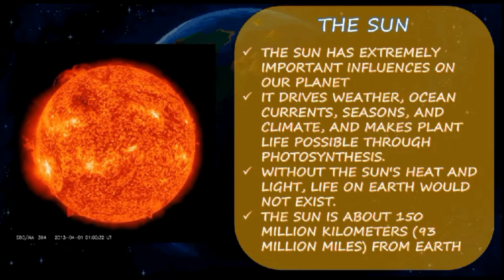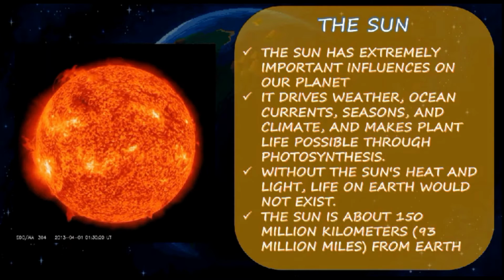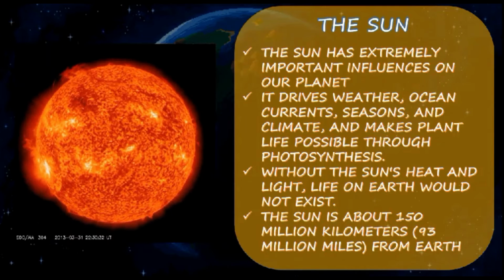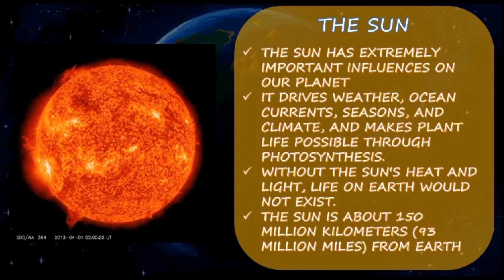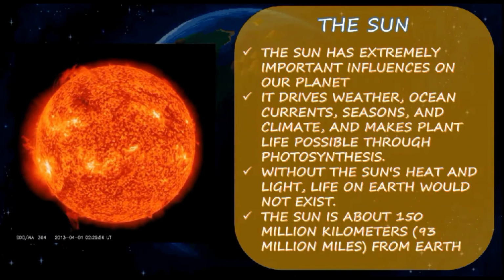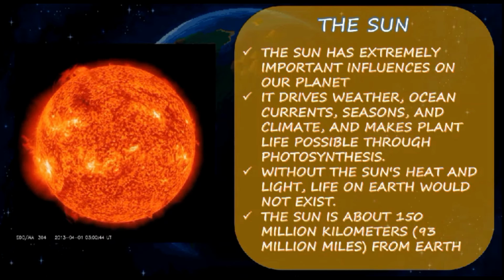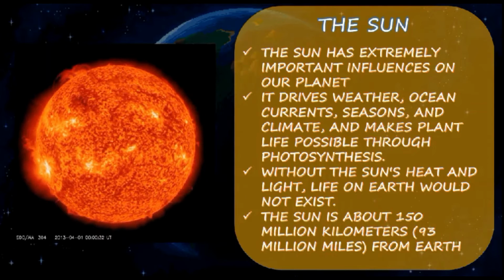The sun has an extremely important influence on our planet. It drives the weather, ocean currents, seasons and climate, and makes plant life possible through photosynthesis. Without the sun's heat and light, life on the earth would not exist. The sun is about 150 million kilometers, 93 million miles, from the earth.